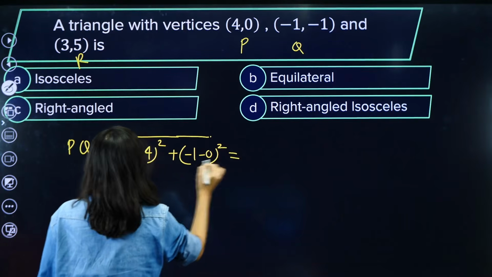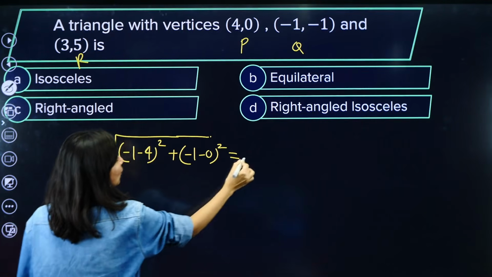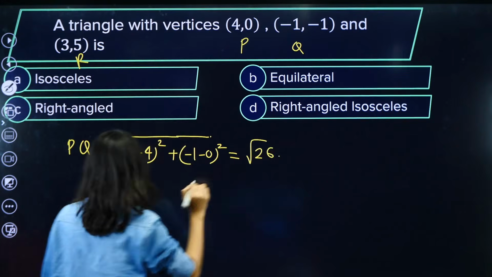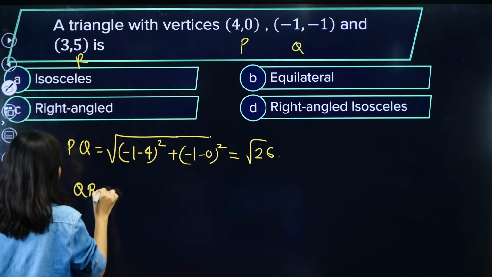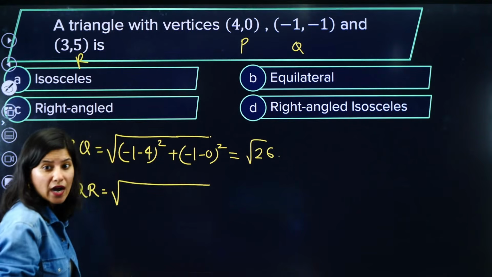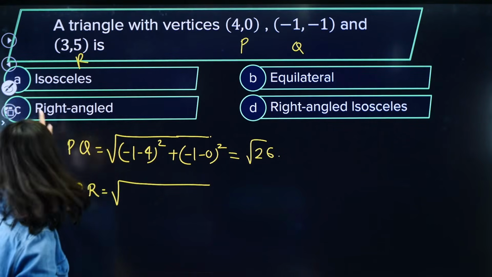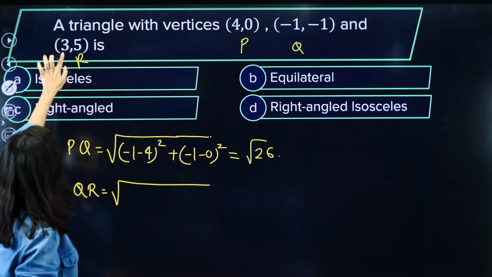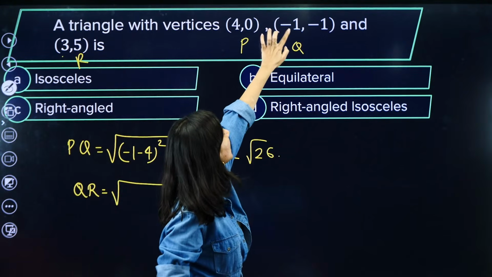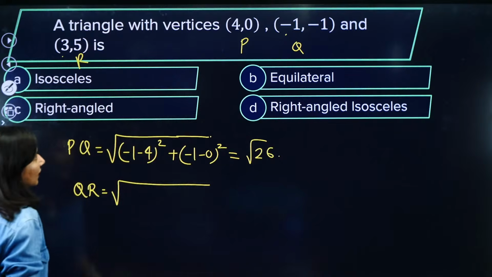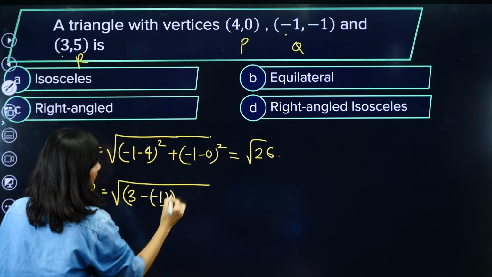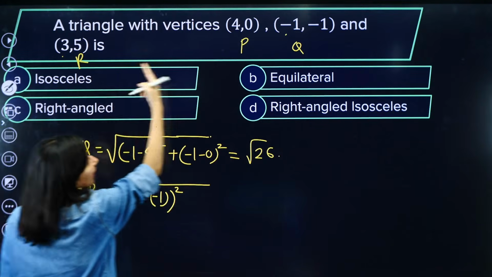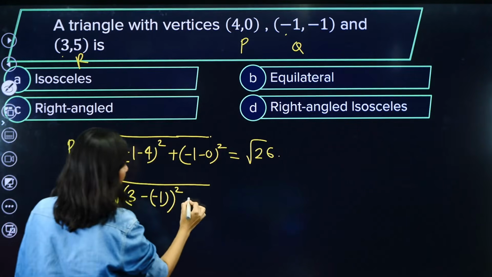This is your PQ. So this is 5 squared, 25, plus 1, root 26. Okay, all right, PQ. Then we are here for QR. Let us calculate QR. So this is going to be 3 minus 1 whole square, and 5 minus 1 whole square.